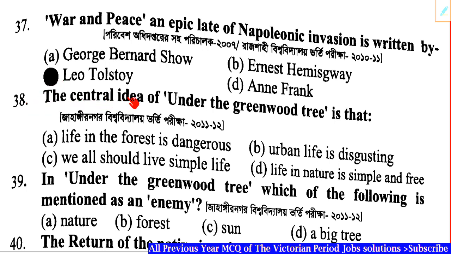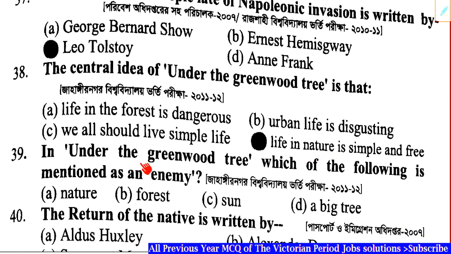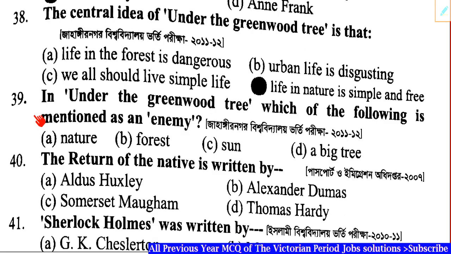The central idea of Under the Greenwood Tree is that dash. Correct answer: Option D, life in nature is simple and free.